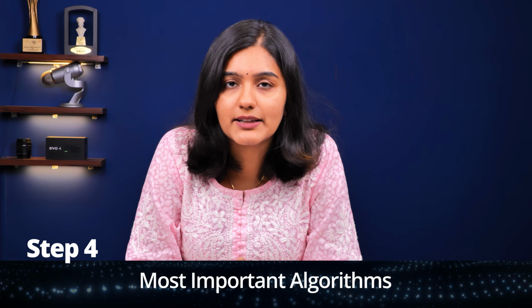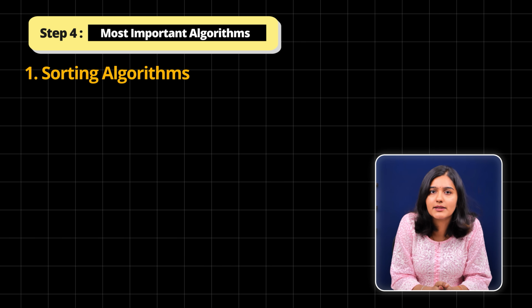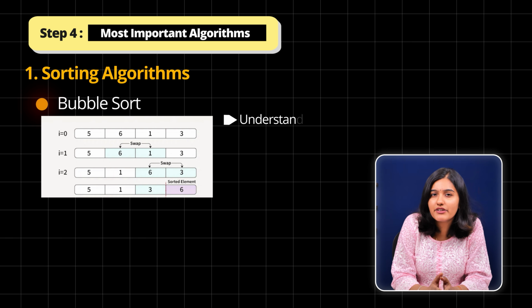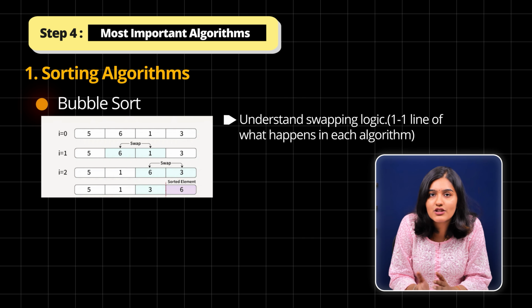So once you master these structures, solving problems becomes logical and intuitive. Now that you are familiar with the types of data structures, our next step is to learn the most important algorithms. One by one, we will see the types of algorithms and classifications which you must know. First is sorting algorithms. Sorting algorithms consist of bubble sort, which is simple but inefficient. Best for beginners to understand swapping logic.